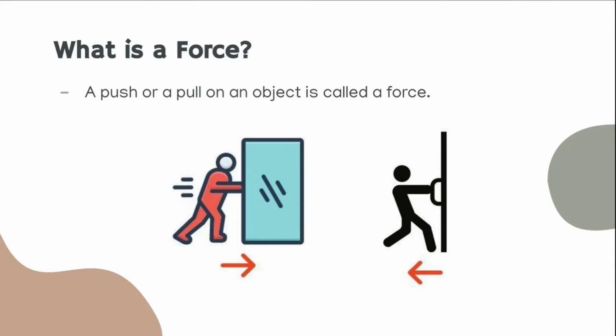To start off, what is a force? A force is a push or a pull on an object. A force can be applied by an object to another object. Some forces are applied only when objects touch, whereas some forces are applied even when there is no contact between the objects.